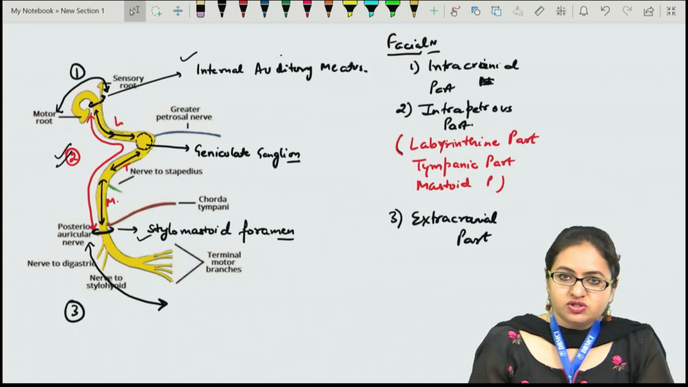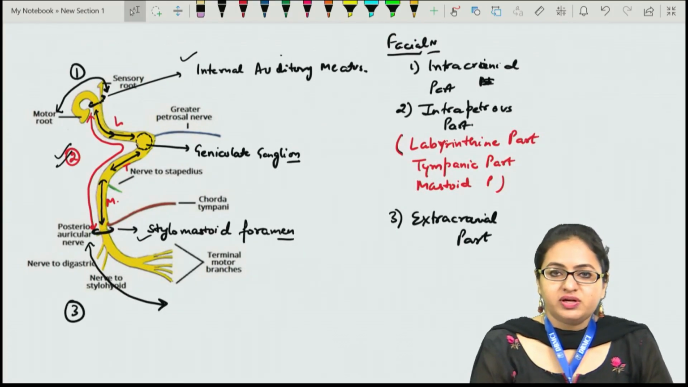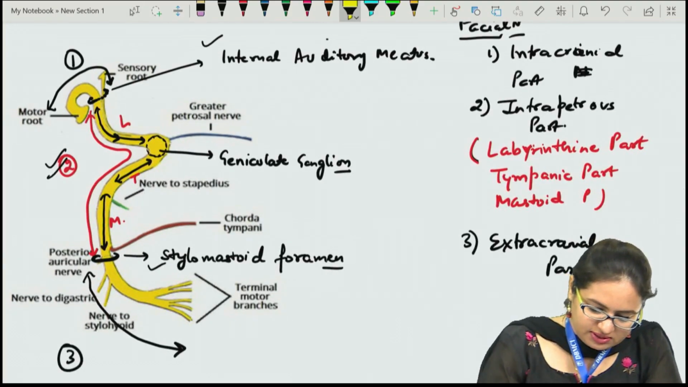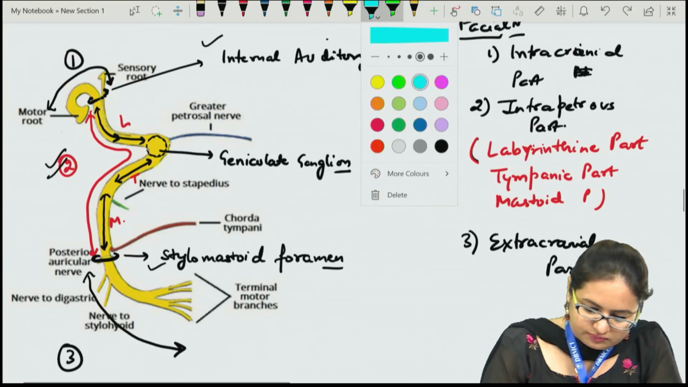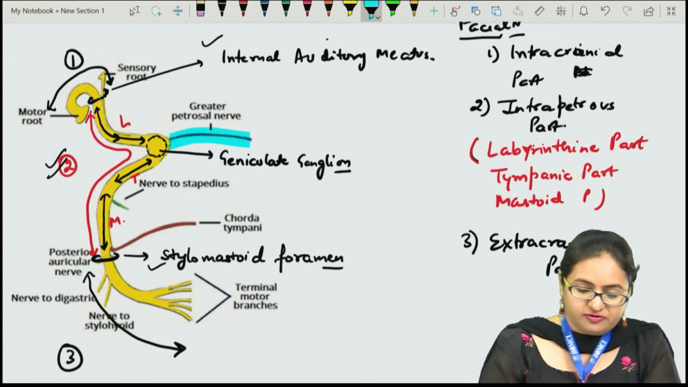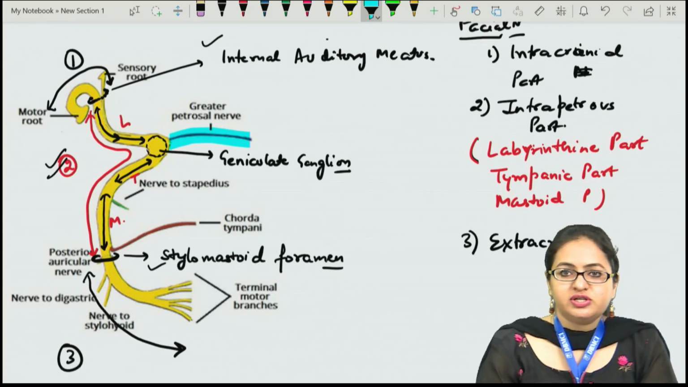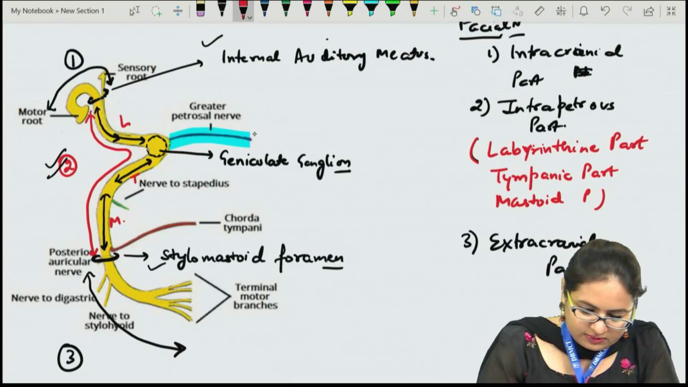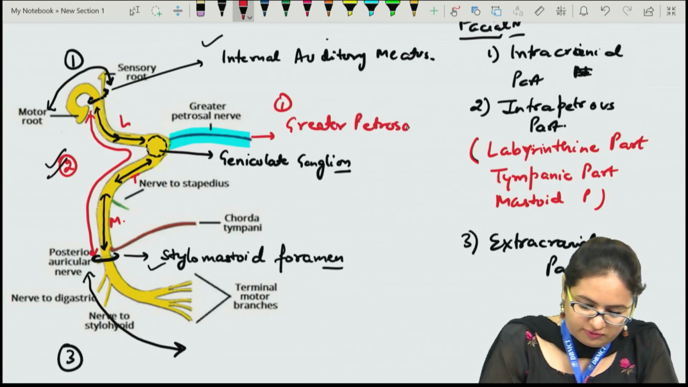Now when we talk about the branches of the facial nerve, three branches are given off by the facial nerve in the intrapetrous part, and the first branch is the greater petrosal nerve. This is the first branch of the facial nerve, and it is given off at the point of the geniculate ganglion.